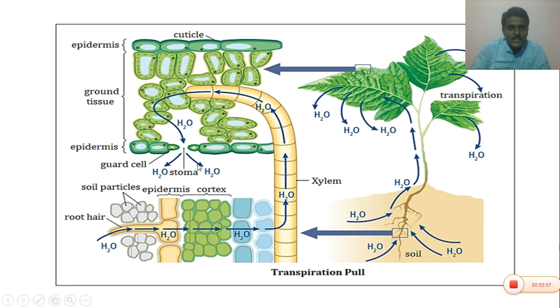Whenever transpiration occurs, water is lost in the mesophyll cells. Hence, the sucking pressure or transpiration pull present in the mesophyll cells is passed into the stem and the roots. Hence, due to the transpiration pull, the water always shows upward movement in the plant body. That is the ascent of sap. The movement of water from root system to the shoot system against gravitational force is called ascent of sap.